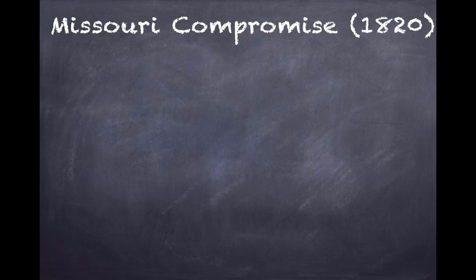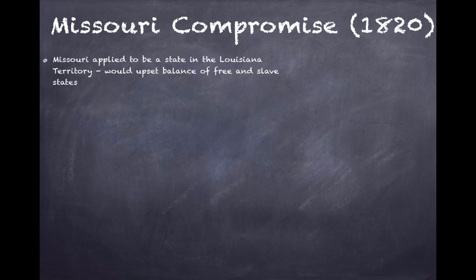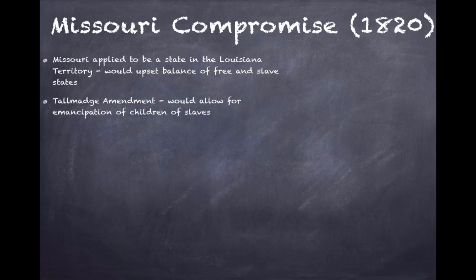All right, jumping on over to the Missouri Compromise from 1820. Missouri applied to be a state in the Louisiana Territory, and this would upset the balance of free and slave states. While this bill was introduced for Missouri to become a state, there was a Talmadge Amendment, which would allow for emancipation of children of slaves in the state of Missouri. And this did not go over well in the South. The House approved it, but the Senate rejected it. And the Senate was able to reject it because of that balance of free and slave states.